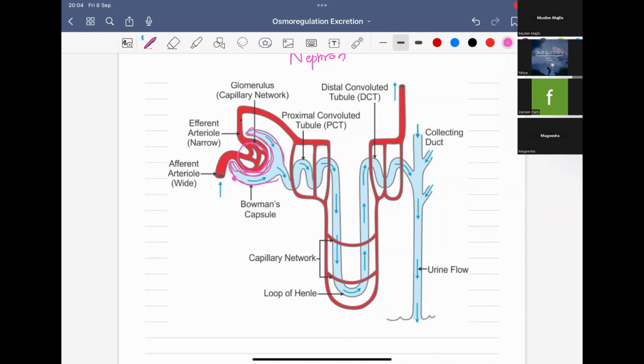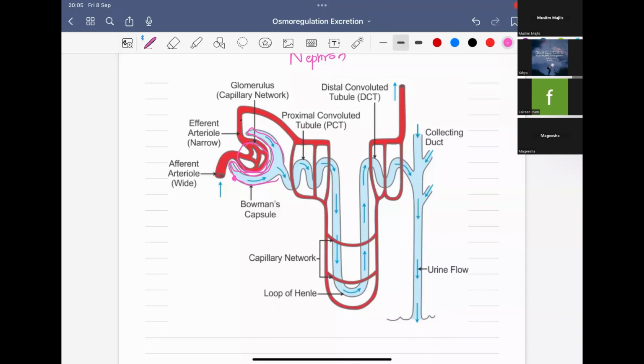The other end will be joined to the collecting duct. Now tell me, is the collecting duct a part of the nephron? I am expecting an answer of no. Yes, the collecting duct is not a part of the nephron. Remember that. So the nephron finishes at the distal convoluted tubule. One end is the Bowman's capsule, which surrounds the ball of capillaries, and the other end will be joined with the collecting duct.